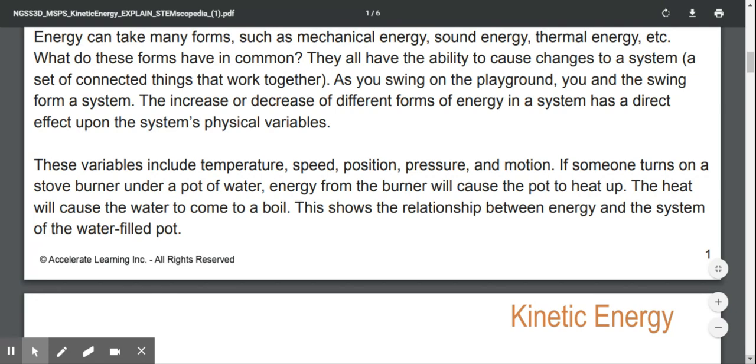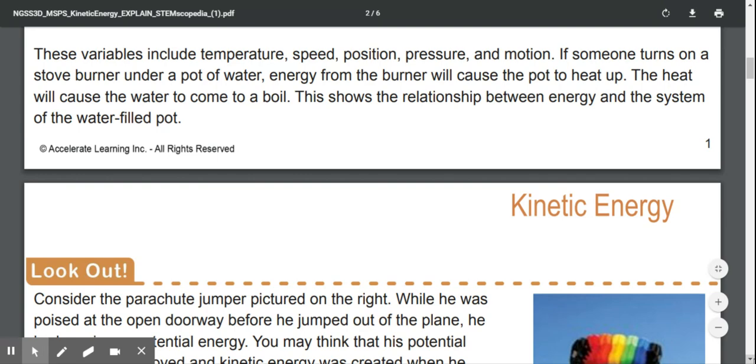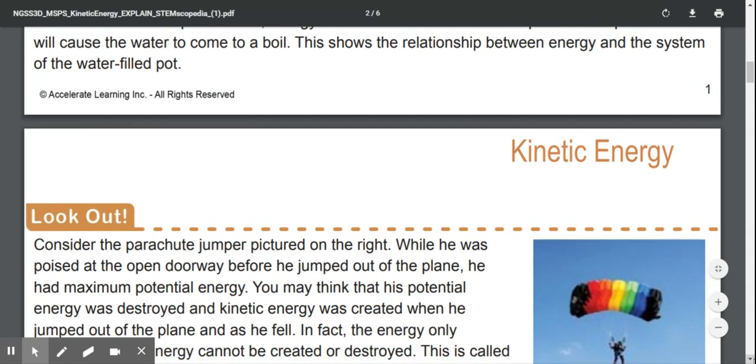The increase or decrease of different forms of energy in a system has a direct effect upon the system's physical variables. These variables include temperature, speed, position, pressure, and motion. If someone turns on a stove burner under a pot of water, energy from the burner will cause the pot to heat up. The heat will cause the water to come to a boil. This shows the relationship between energy and the system of the water-filled pot.